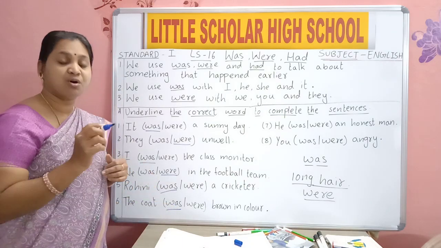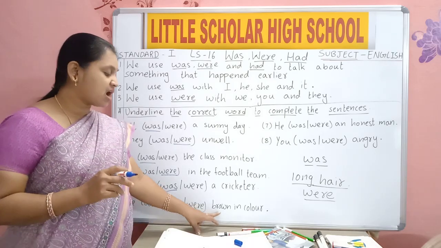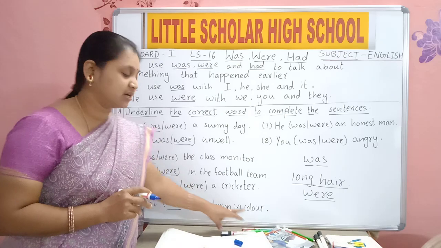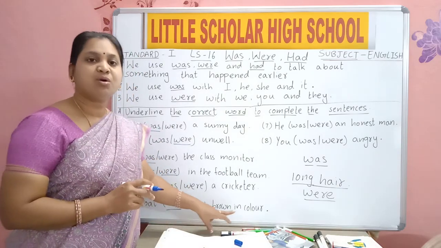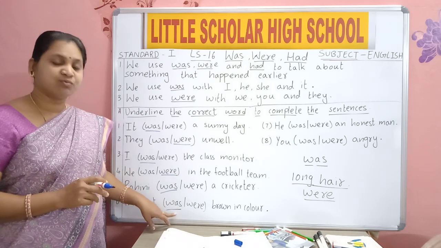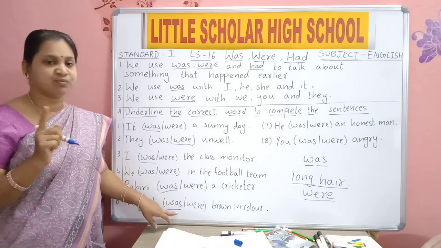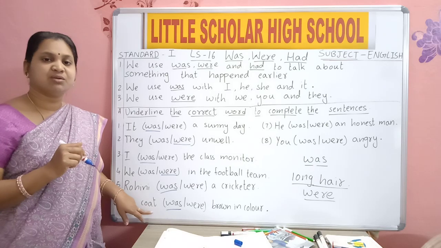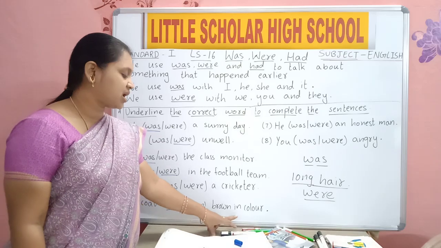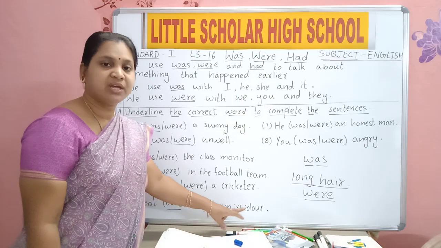The coat was brown in color. Here coat means how many? Only one. So we used was. The coat was brown in color.